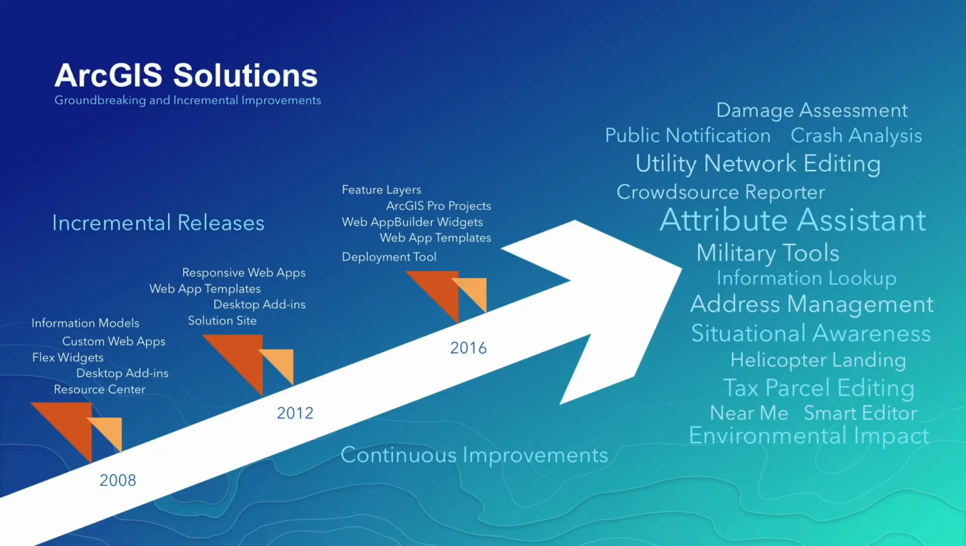All right, so just to quickly talk about our ArcGIS solutions evolution. We started back in 2008 with a really rigid information model that you could use, some custom web apps, some desktop add-ins, and we had something called the Resource Center that basically housed all this content for you. Then in 2012, we moved more towards responsive web applications. We developed some web app templates. We still had a bunch of desktop add-ins to help you do your desktop data management workflows. And then we have our new solution site, which I'll talk briefly about today.